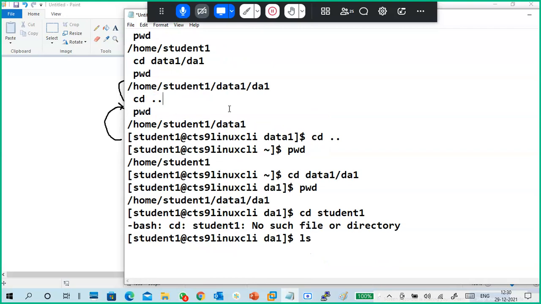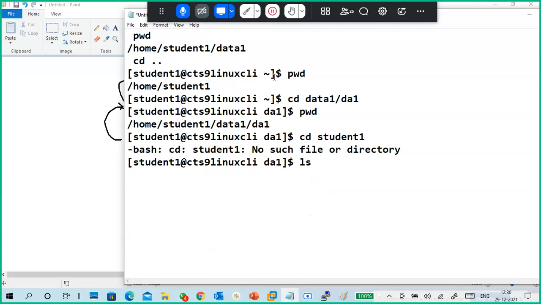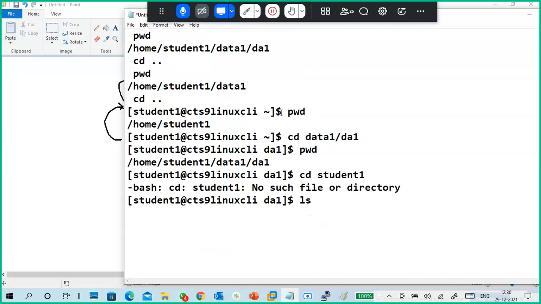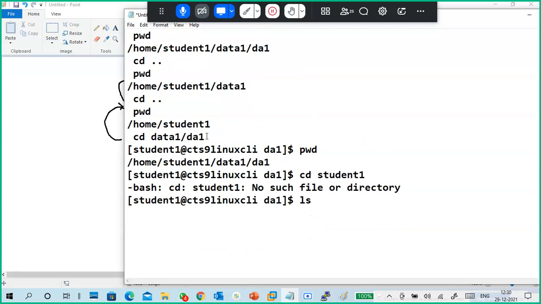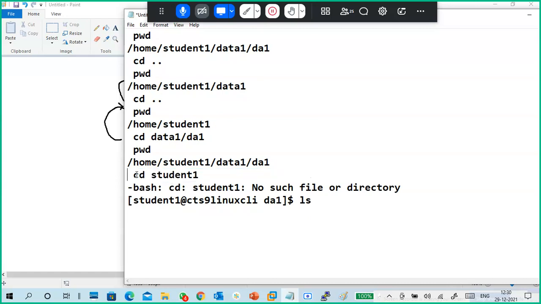That's it. So here I am going step by step back, like cd space dot dot means from da1 to data one. Next, again I put cd dot dot, from data one to student one directly. And there is a good question I got, that is, can we type student one like this directly? So whenever you type like this, first it will verify whether this folder, the directory, is in your current directory or not.